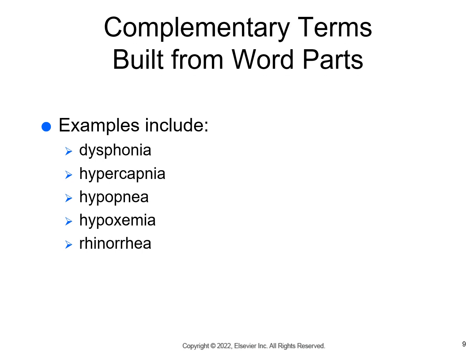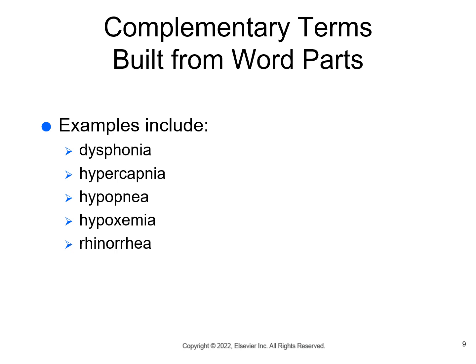Okay, let's look at examples of complementary terms that are built from word parts. Dysphonia: we said that the DYS prefix is going to mean, one of the meanings is, difficult or painful. Phonia, we said, was sound or voice, so this is a condition of difficult voice. Hypercapnia: hyper refers to excessiveness. Capnia refers to a condition of carbon dioxide. So this is a condition of excessive carbon dioxide.